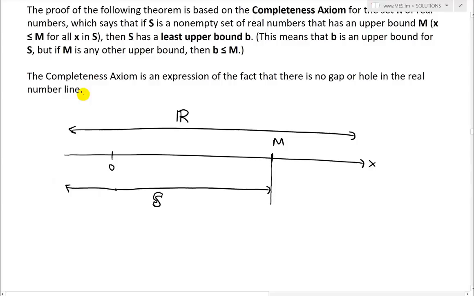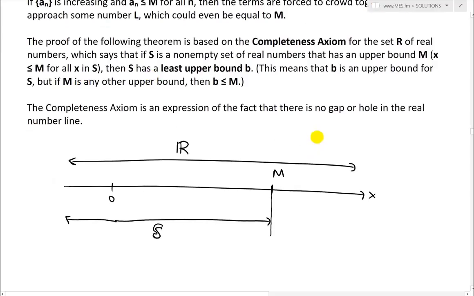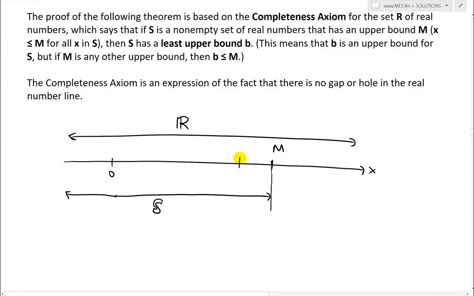So what we have is that it has a least upper bound B. So let's say it has a value B like this. Any number you pick for B like this is going to be less than M, if this is the least upper bound. But if M is anything other than B, then it's obviously going to be between this.